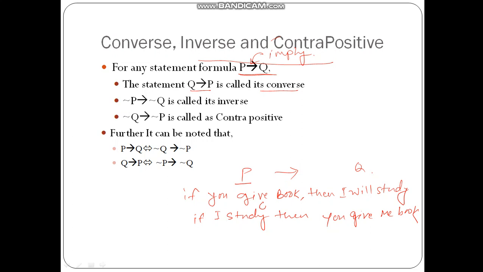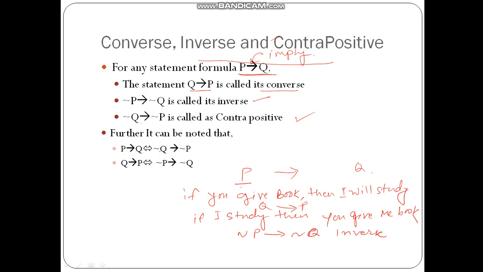Now this is Q implies P. Not P implies not Q: negation of the given atomic formulas, implies. This is called the inverse. And negation of the converse of a given formula is called the contrapositive.